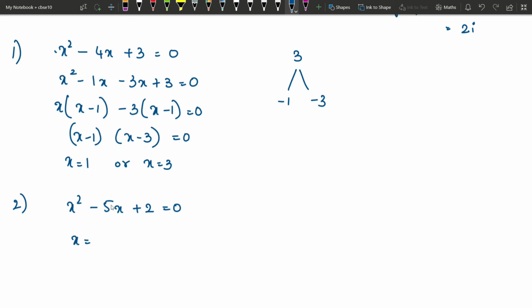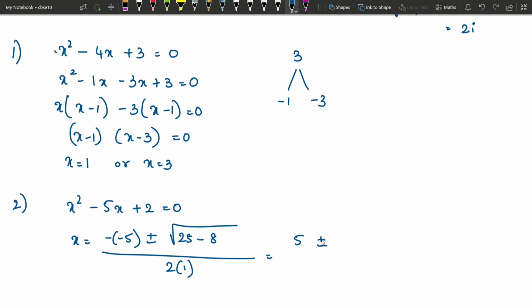x is equal to minus b, and b is already minus 5, so minus of minus 5, plus or minus root of b square, which is 25, minus 4 into a into c. 4 into 2 is 8, divided by 2 into 1. So you will get 5 plus or minus root of 17 by 2.